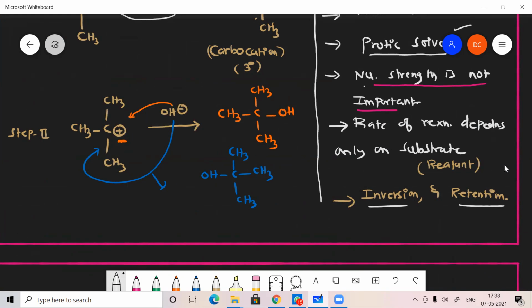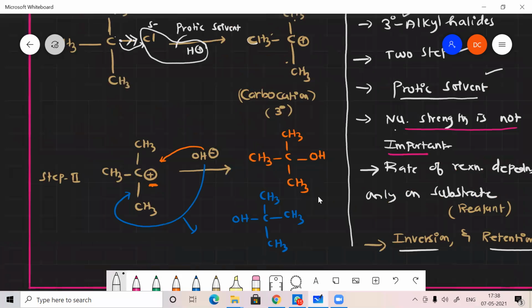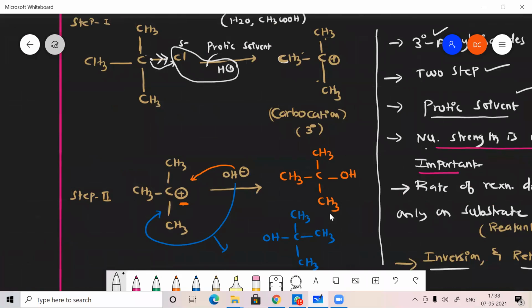Inversion and retention product means the configuration may be retained. For example, here Cl is attached on the right side of the substrate or reactant.